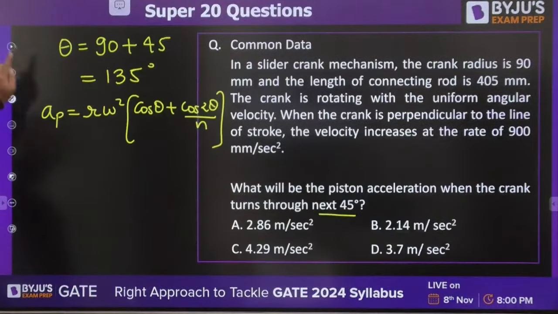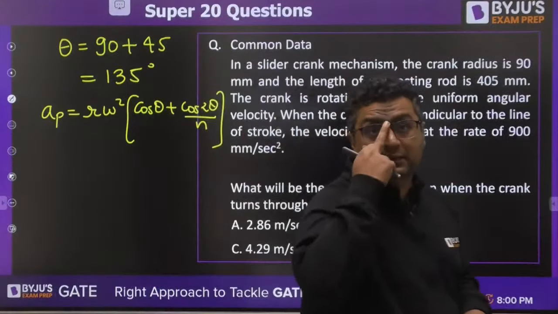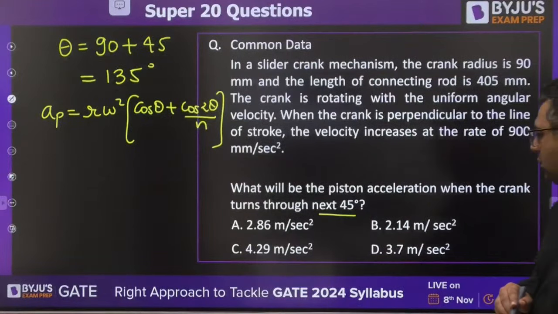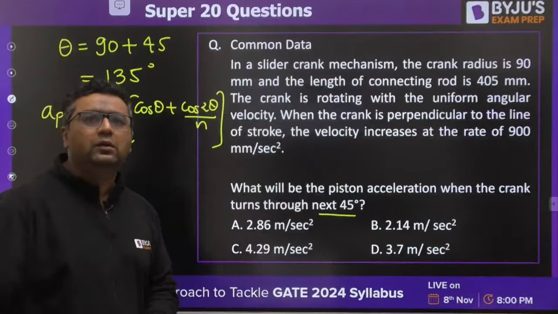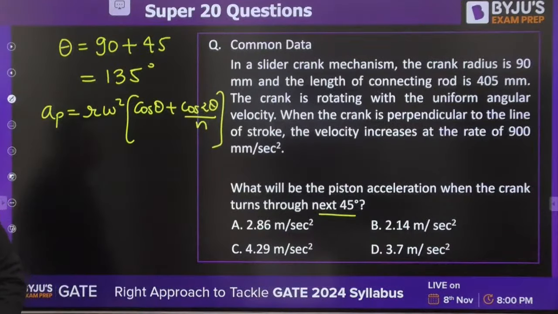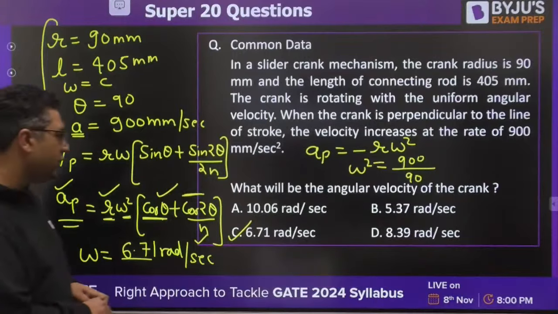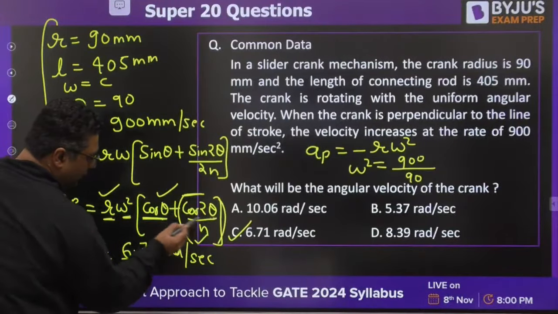So what about this? 3.16. Okay, Bhavya, are you telling about root 10? Okay, root 10 is 3.16. Okay, sorry. We have not put the value of this by n.